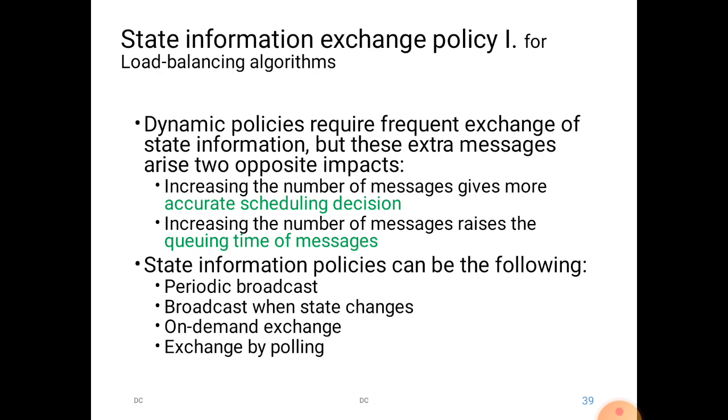So let us see the state information policies. What may they be? They can be periodic broadcast, broadcast when the state changes, on demand exchange, and exchange by polling. So these are the state information policies. Dynamic policies collect the state information in these different ways. Let us first see periodic broadcast.